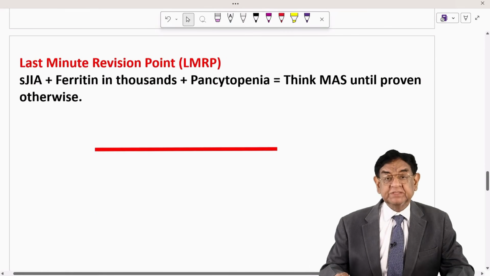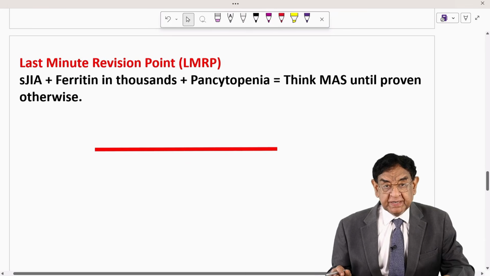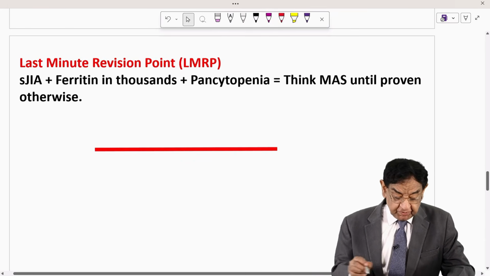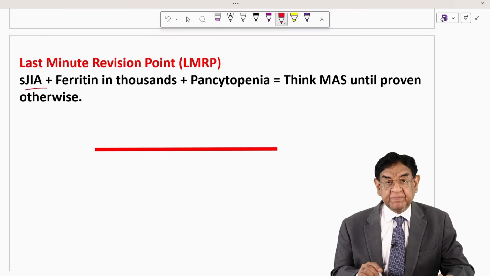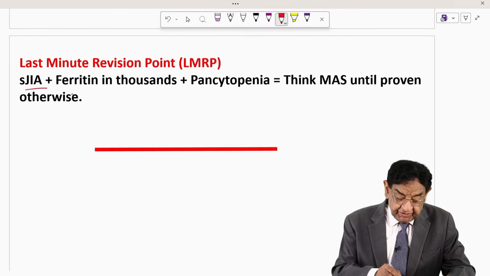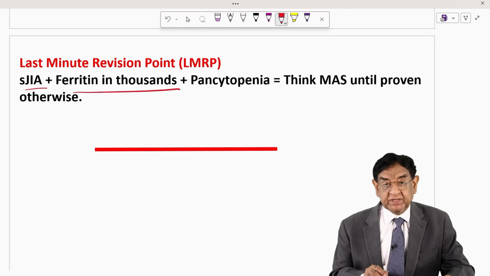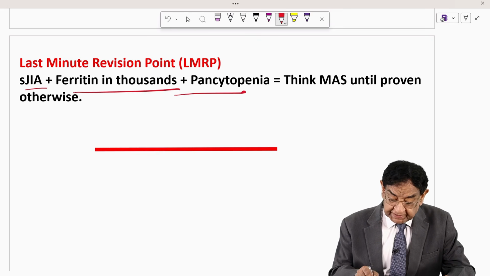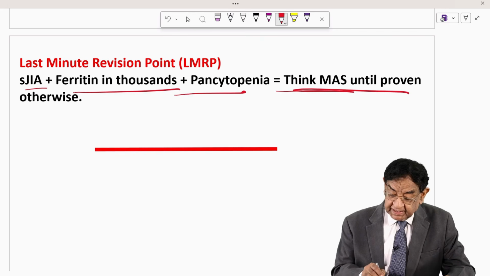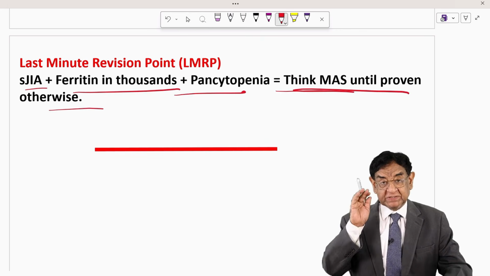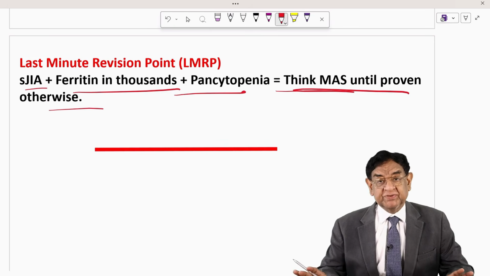So, a last-minute revision point about macrophage activation syndrome, especially seen in patients with SJIA. Ferritin level is in the thousands of nanogram per ml. Pancytopenia. As you think about MAS, consider it unless proven otherwise, given such diagnostic features.